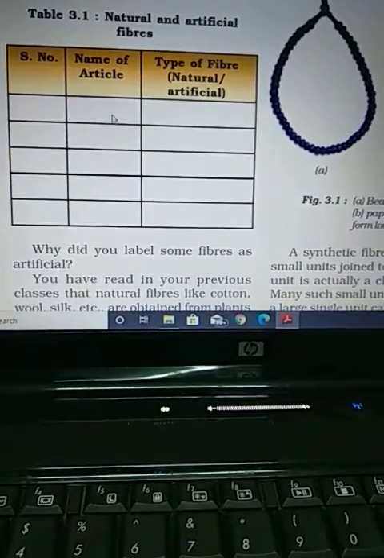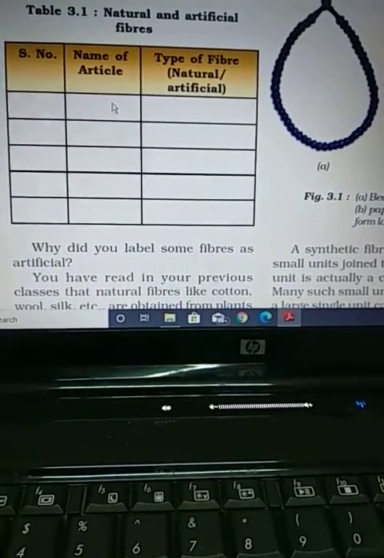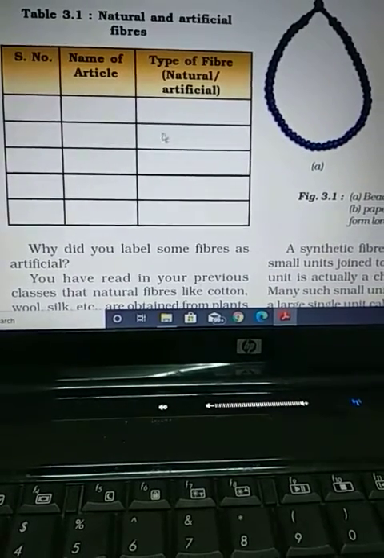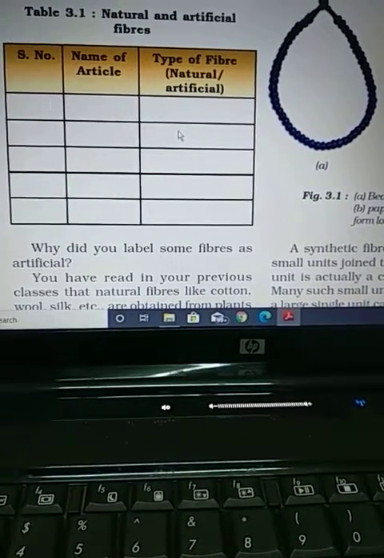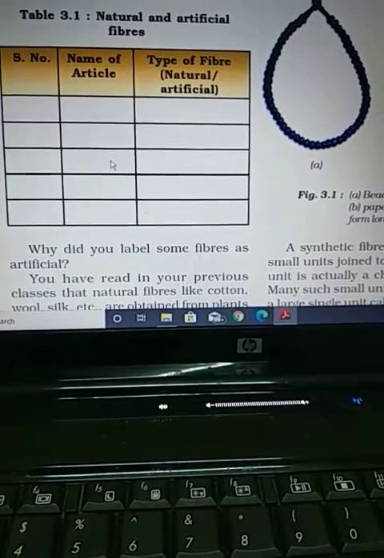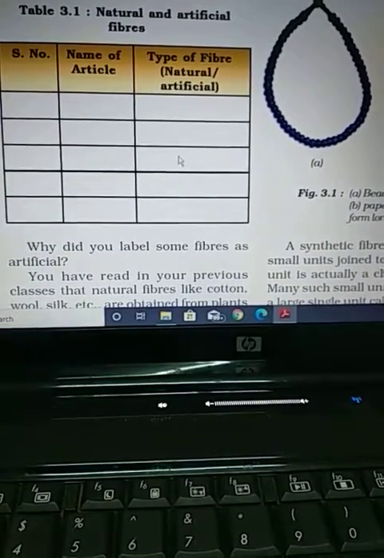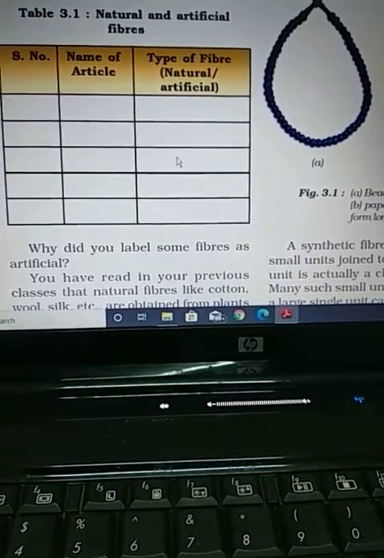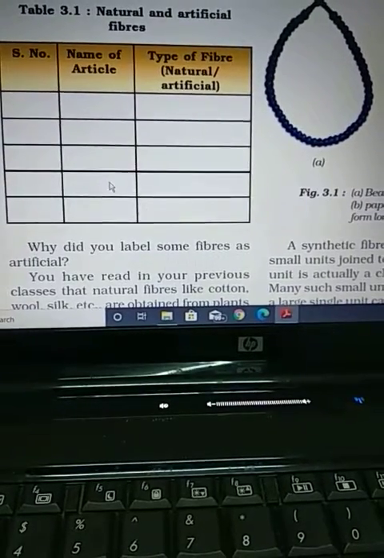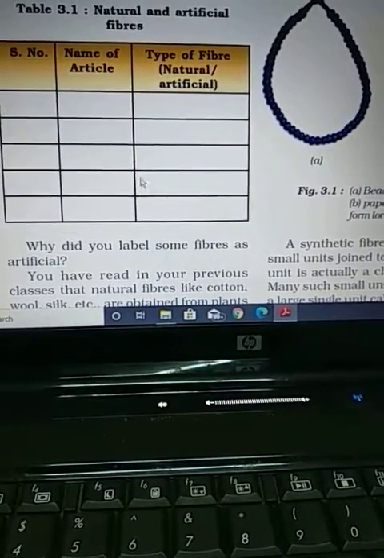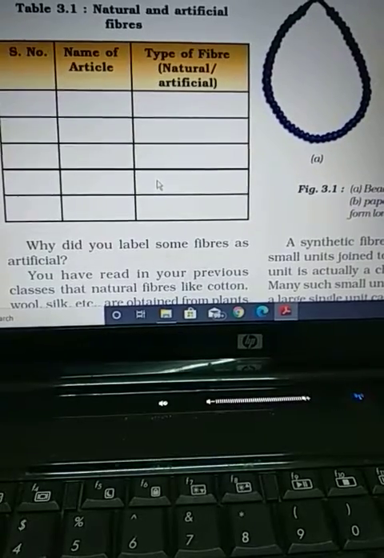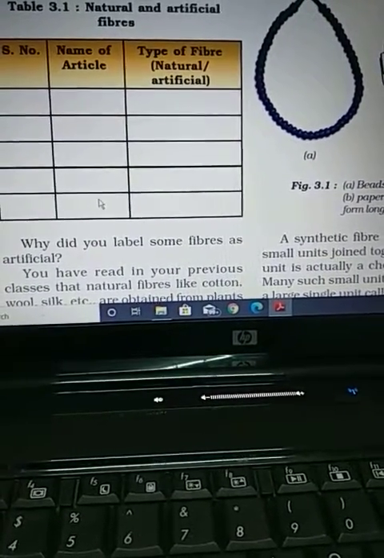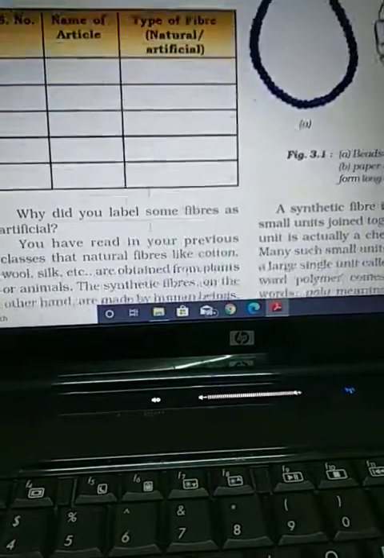Natural and artificial fiber: serial number, name of article, type of fiber, natural or artificial. Complete this table. For example, your school bag is made up of artificial fiber. Your shirt is made up of cotton, so it is a plant fiber. Your sweater is made up of wool, so it is an animal fiber, that is natural fiber. The shawl of your mother is also made up of natural fiber, that is wool. And the sari of your mother is made up of silk, and it is also a natural fiber.